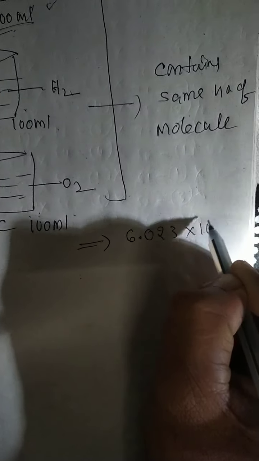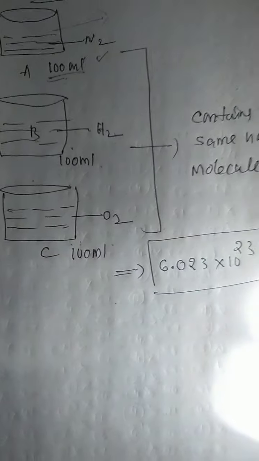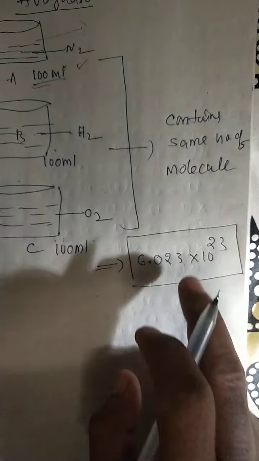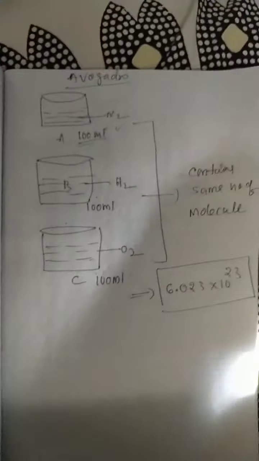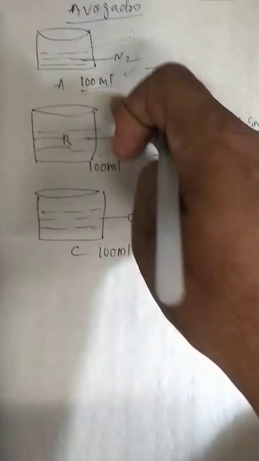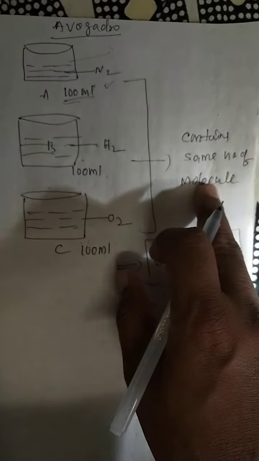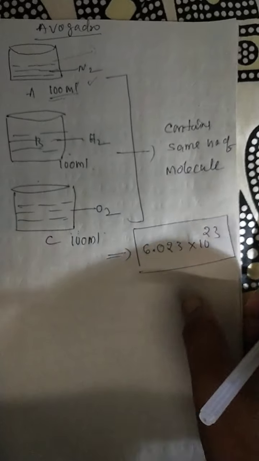6.023 into 10 to the power of 23. So this many molecules are present here. See my dear students, once again I repeat, equal volume of different gases always contains the same number of molecules. This is called Avogadro hypothesis.